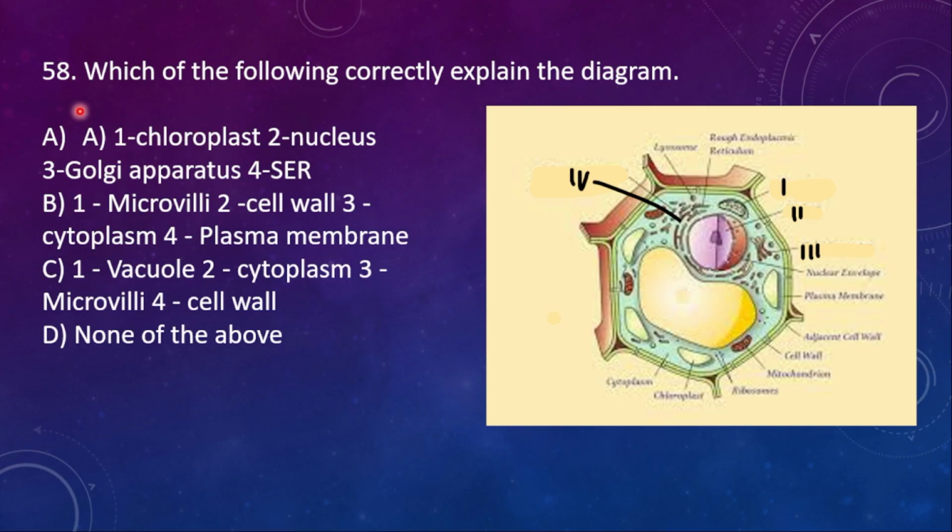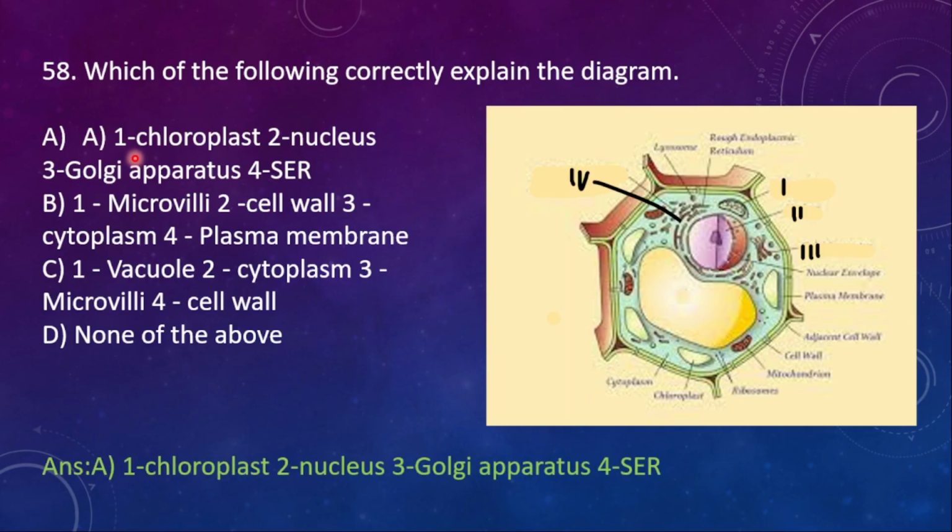58th question. Which of the following correctly explain the diagram? Here the diagram is given and these are the parts which we must identify. Okay, here the first one is chloroplast, the second one is indicating the nucleus, the third one is Golgi and the fourth one is rough endoplasmic reticulum. So here first one chloroplast, the first answer itself is A.